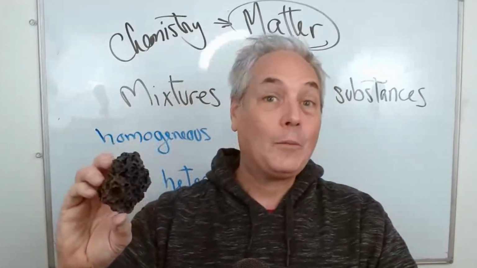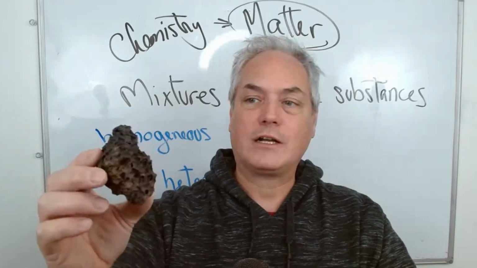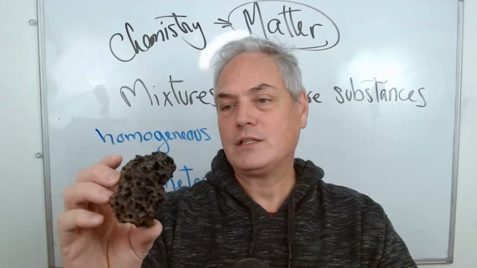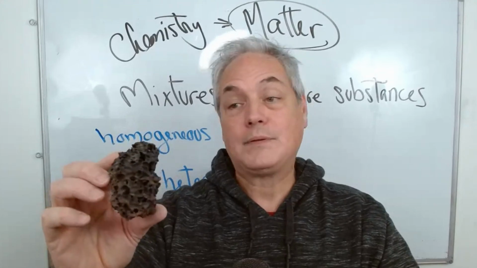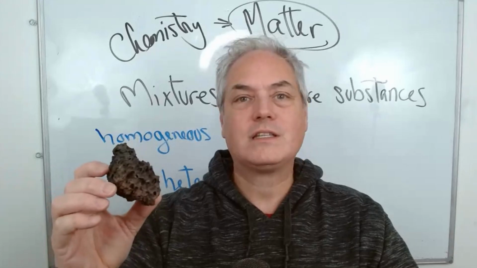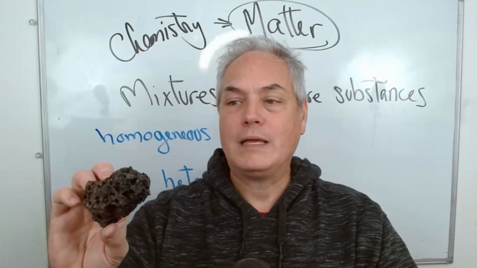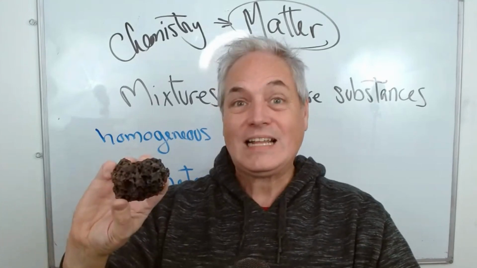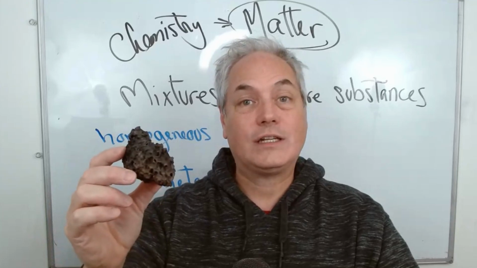An example of a homogeneous composition is this lava rock. This lava rock here is solidified. So when magma comes up, this one here is from Hawaii, what happens is it quenches very quickly, dries very quickly. So it doesn't have time to create individual minerals to be able to have very specific textures. So here we have a homogeneous lava that's solidified.